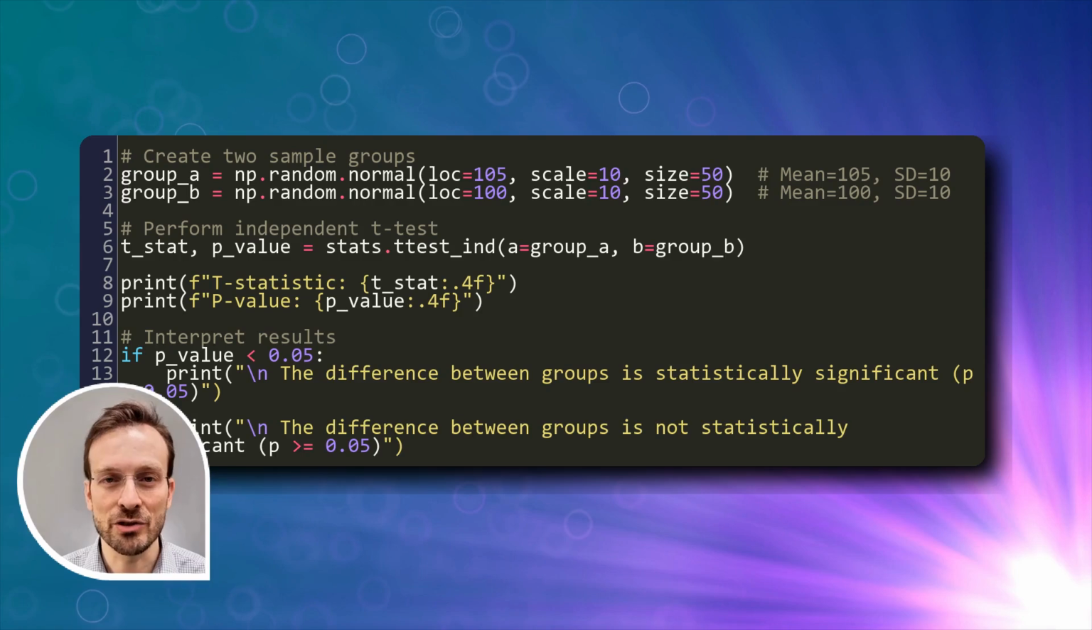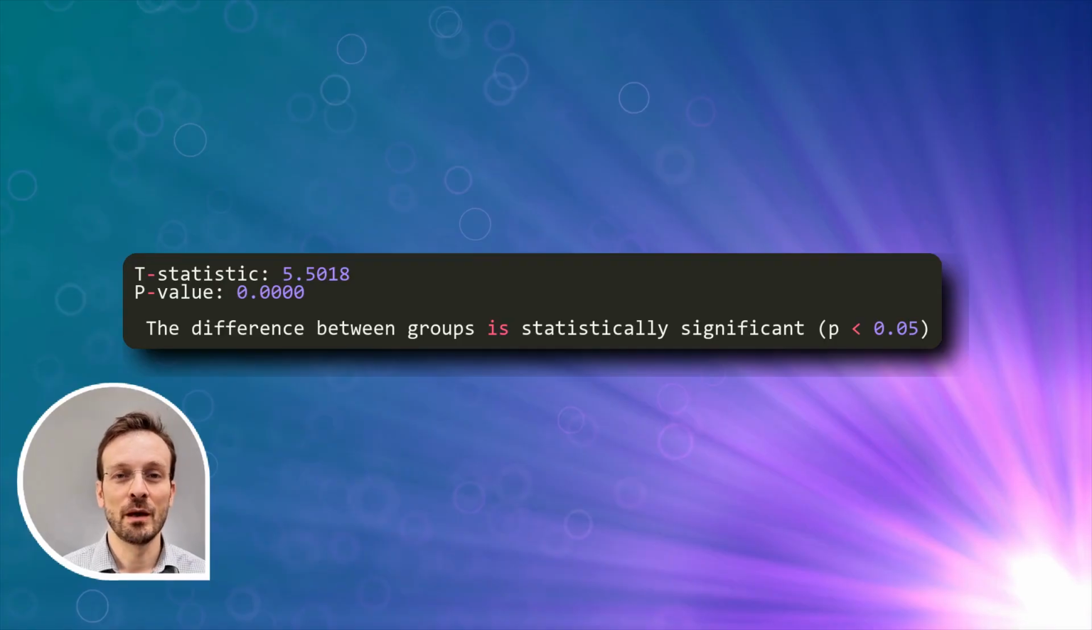Here we create two sample groups with slightly different means and perform an independent t-test. The test gives us a t-statistic and a p-value, which we use to determine if the difference is statistically significant. In this example, our p-value is essentially 0, which means the difference between our groups is highly statistically significant. This would be strong evidence that the groups are genuinely different, not just due to random variation.